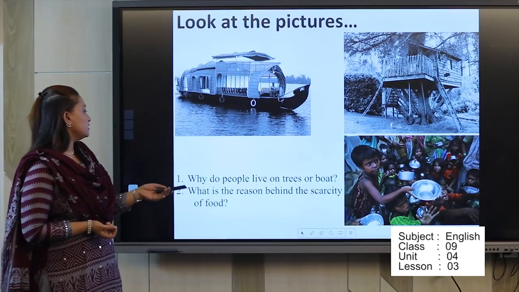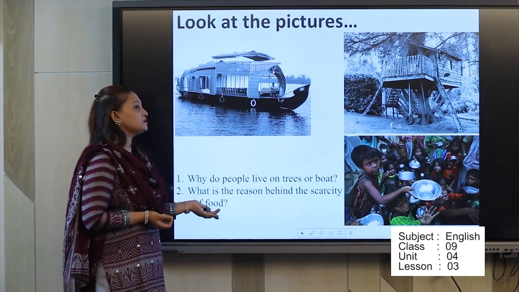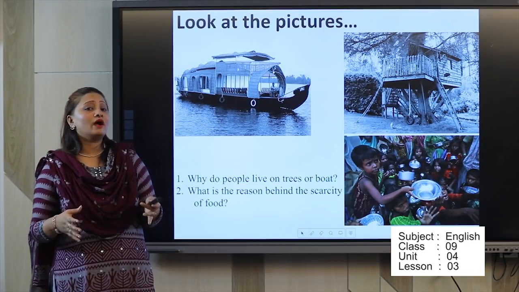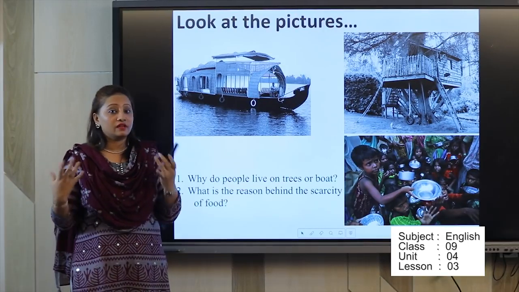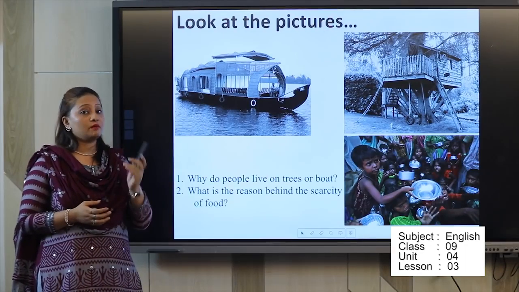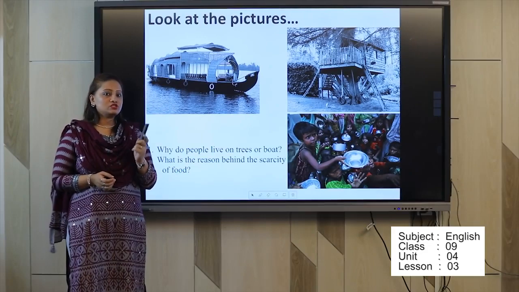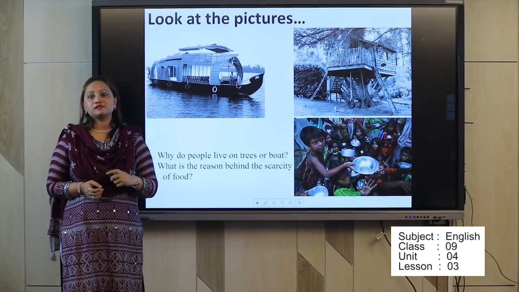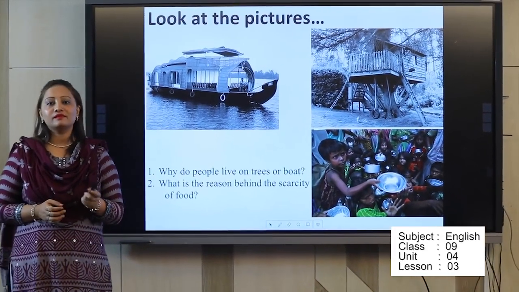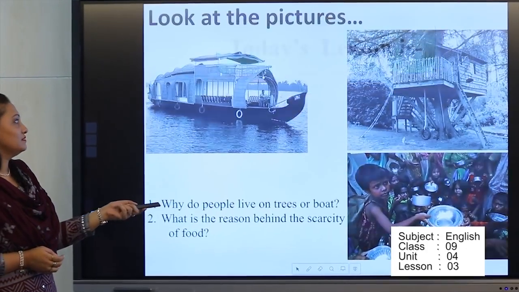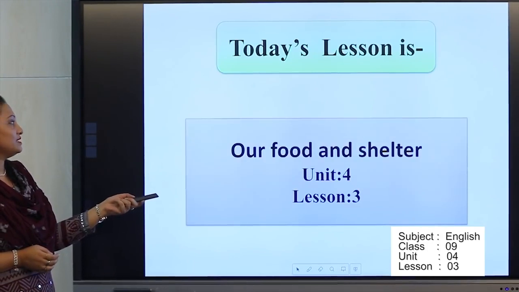Our second question is, what is the reason behind the scarcity of food? Because our production is not okay. We don't have the delivery of food. Actually, this is the main reason behind this. So now, can you guess which chapter I am going to read? Yes, it's from Unit 4, Lesson 3, Our Food and Shelter. Okay, check it out.